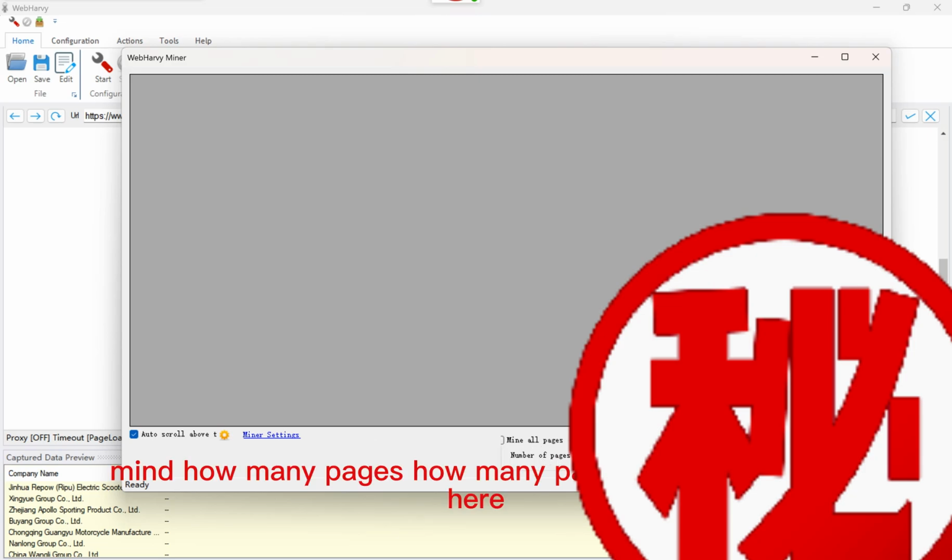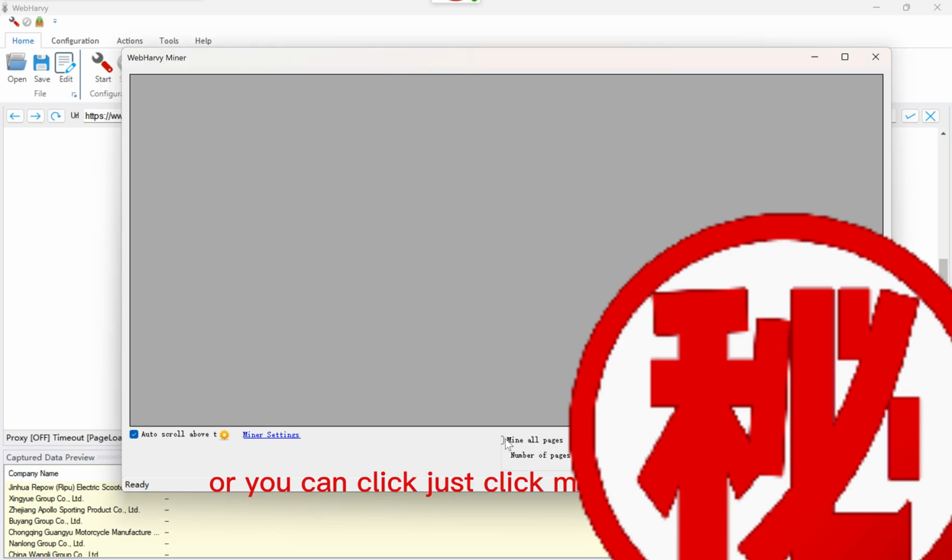How many pages do you want to mine? Here, 2, 3, 4, or say 30,000, or you can just click mine all pages. Here the number cannot be changed if you choose this one, which means you mine all pages.